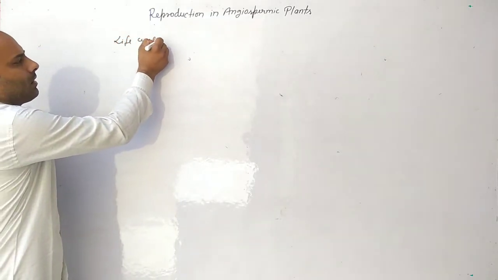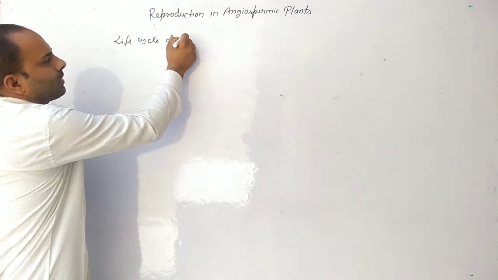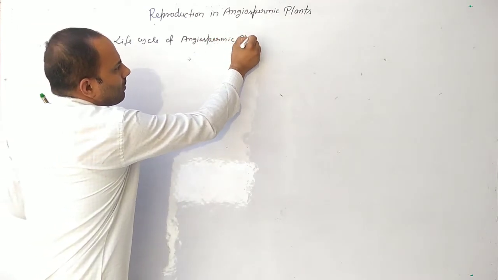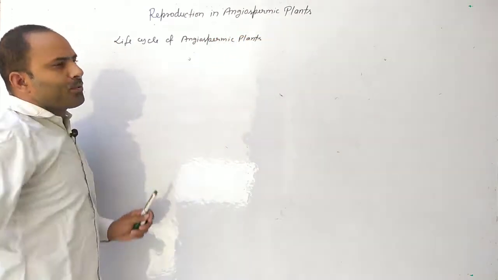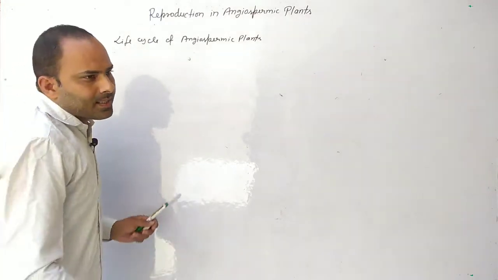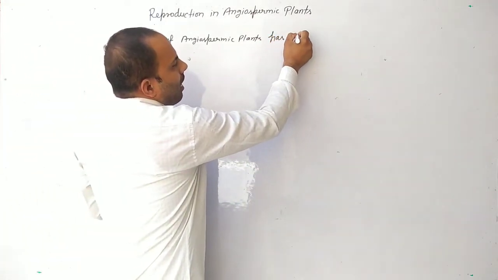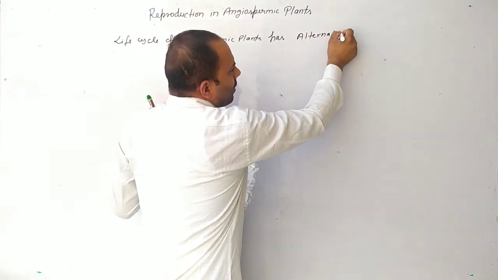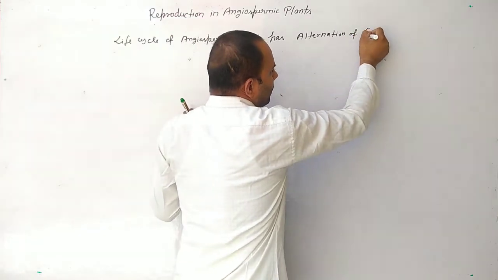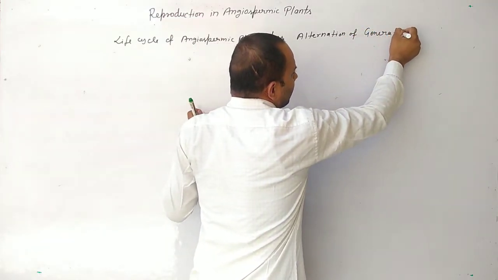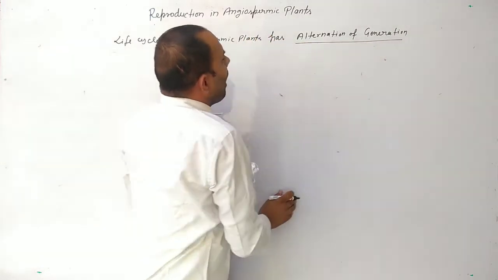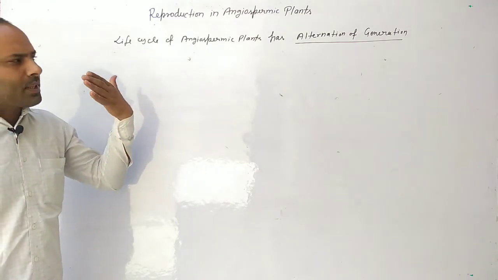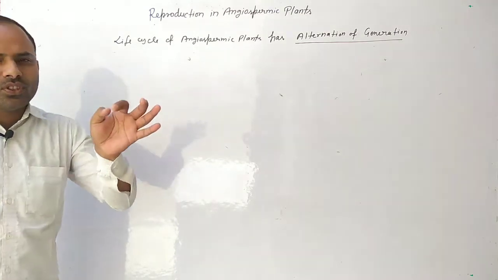Life cycle of angiospermic plants. The life cycle of angiospermic plants has alternation of generation.